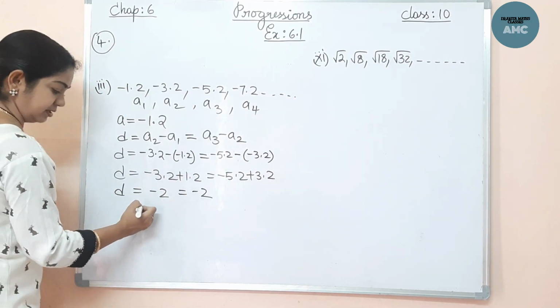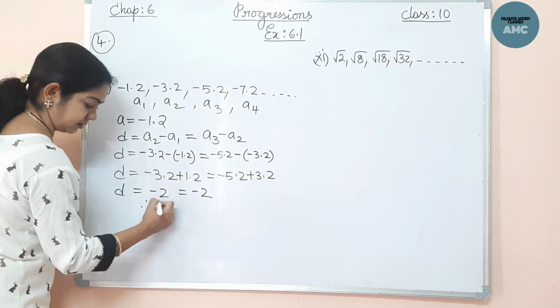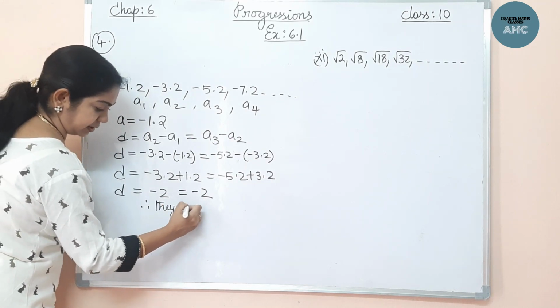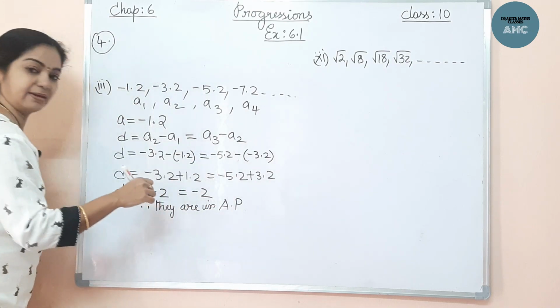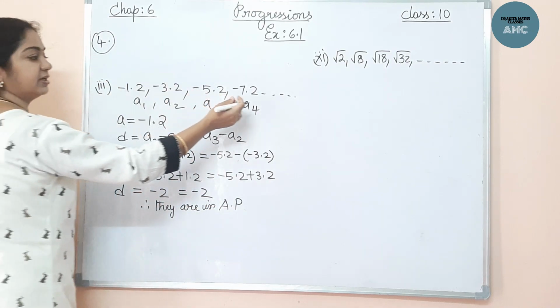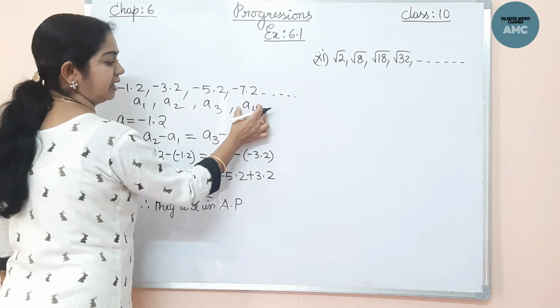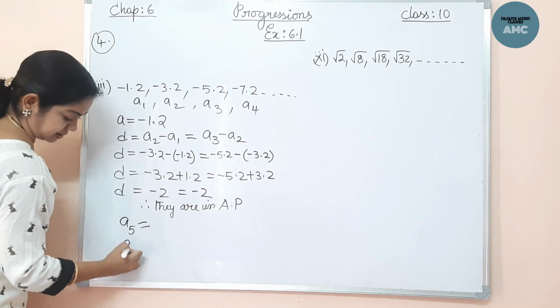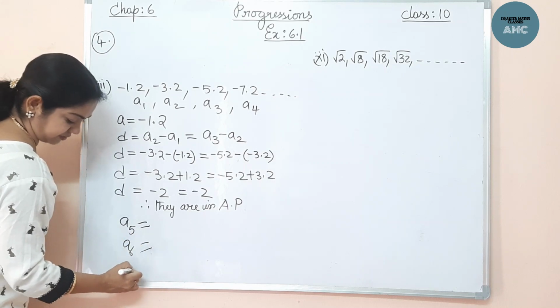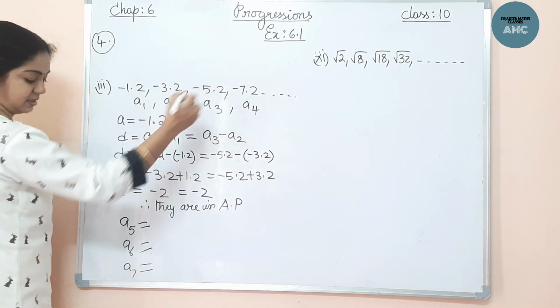Therefore, the terms are in AP. Now if it is AP, you have to find the next three terms. Next three terms means here given till A4. So we have to find A5, A6 and A7, the next three terms of the series.